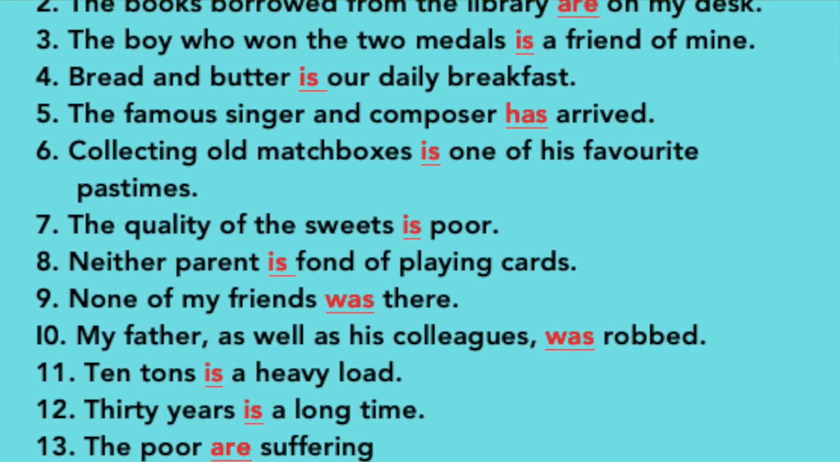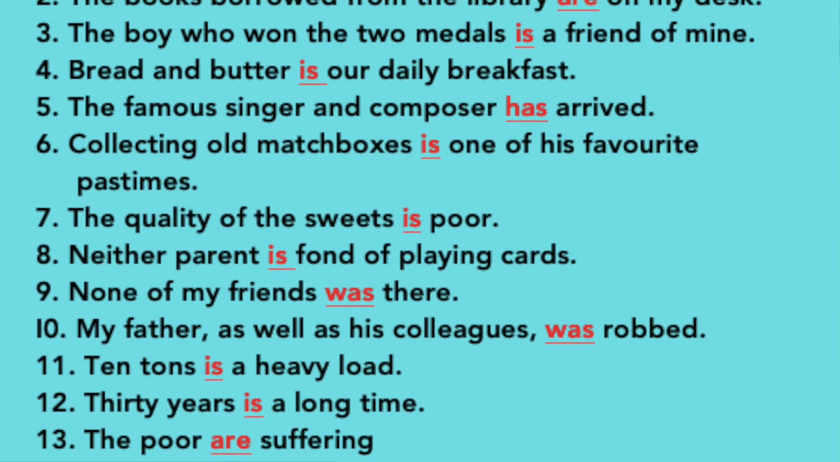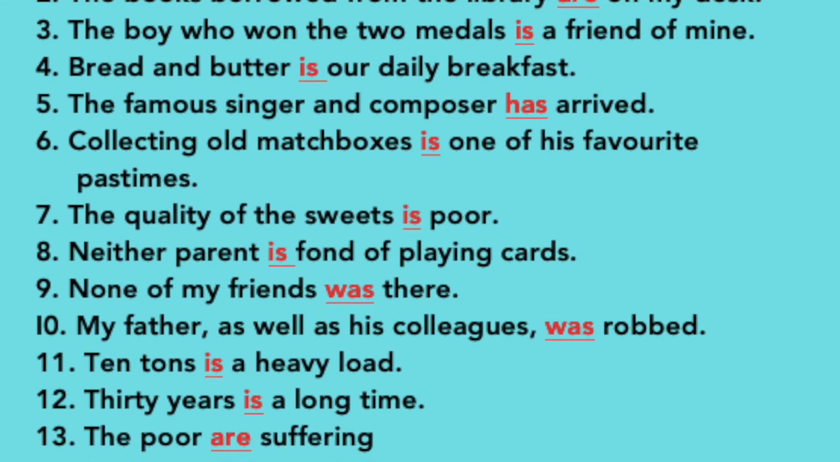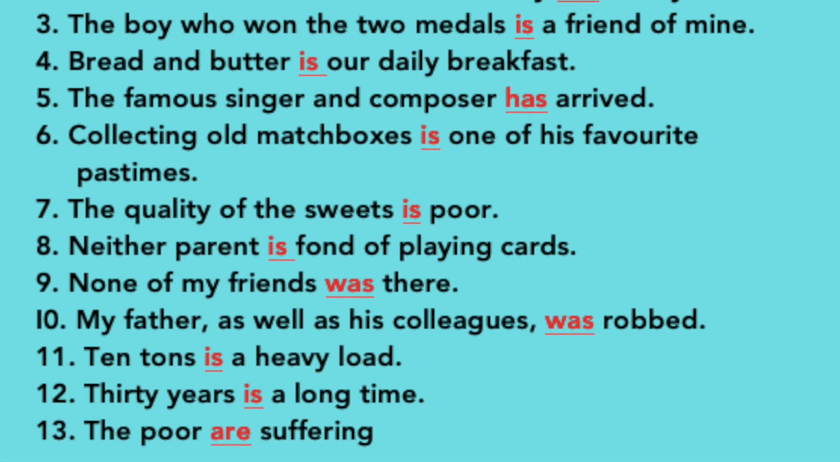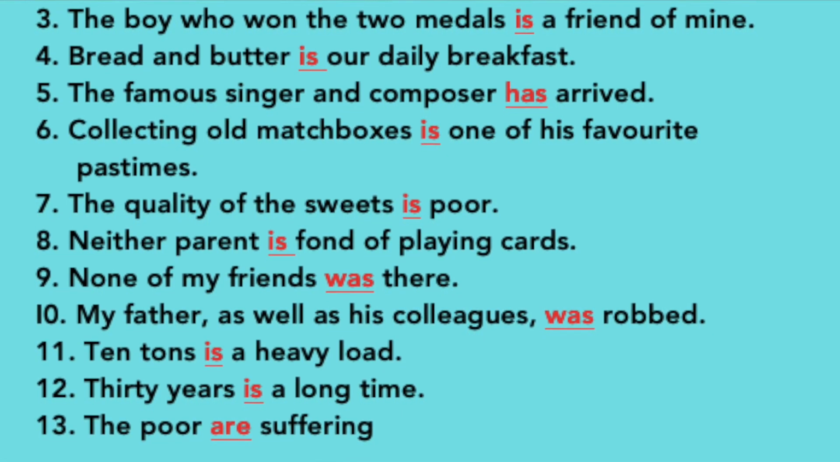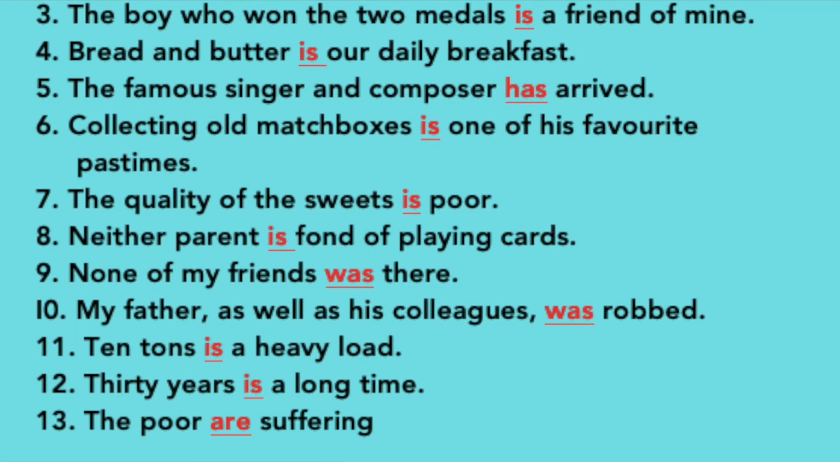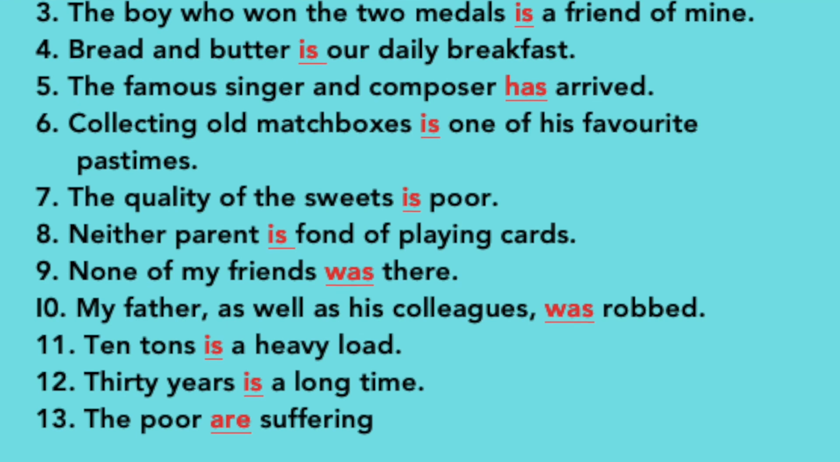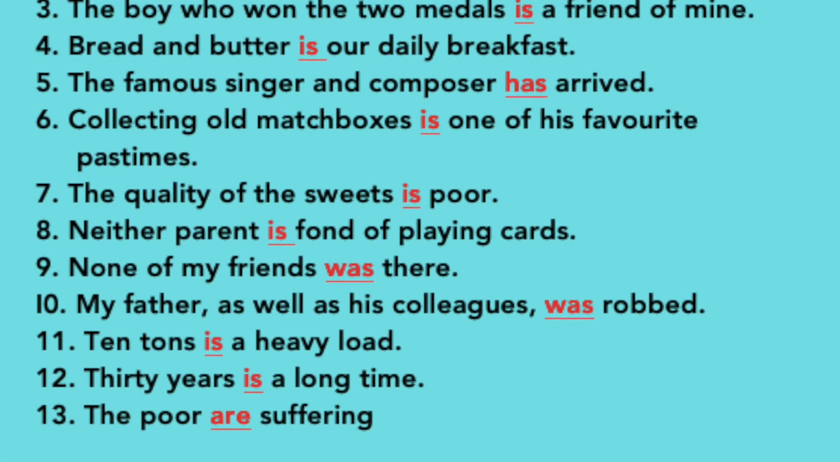Then you will ask, what do you mean by entity? Entity means being independent or separate, a self-contained existence. Here in this example, 30 years is a long time. It shows one entity, a long period of time. It shows time. Okay. See the last one.